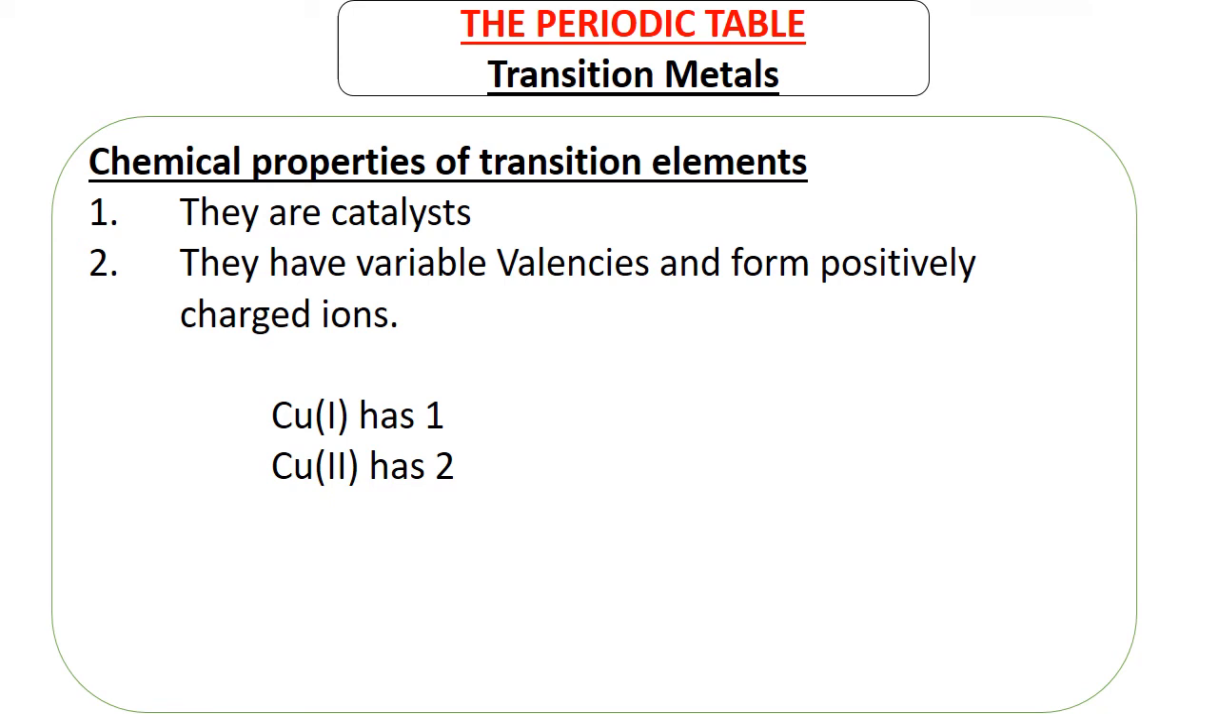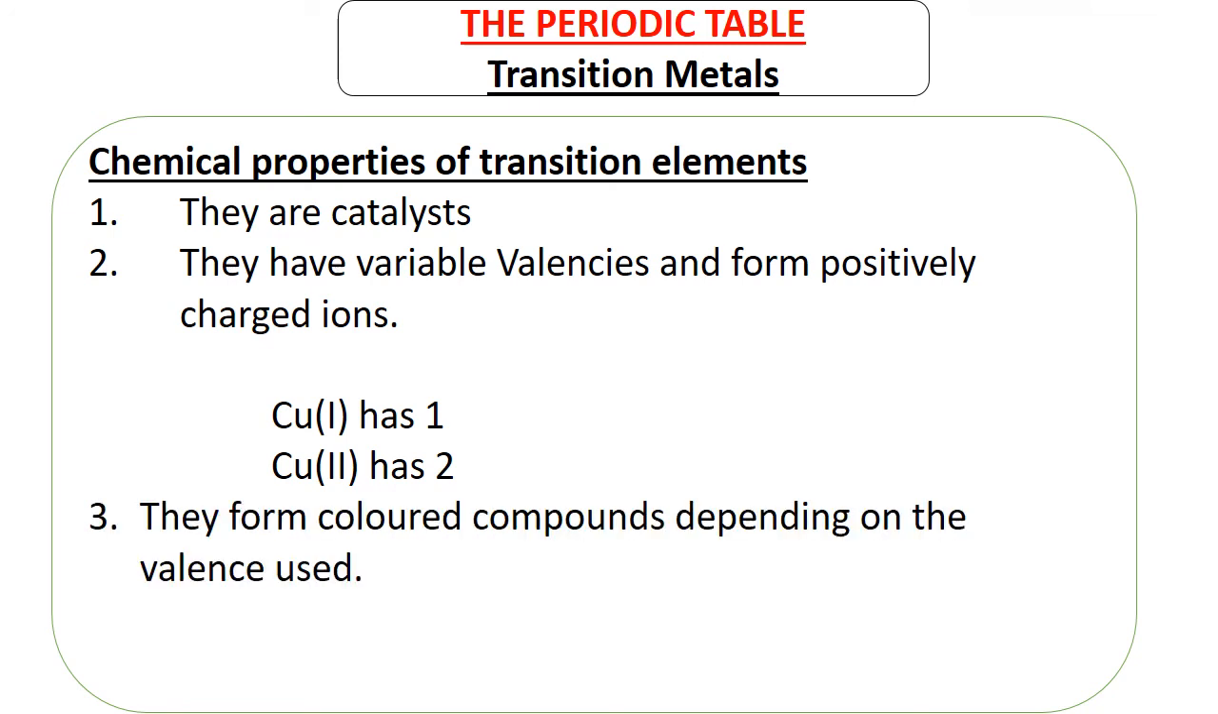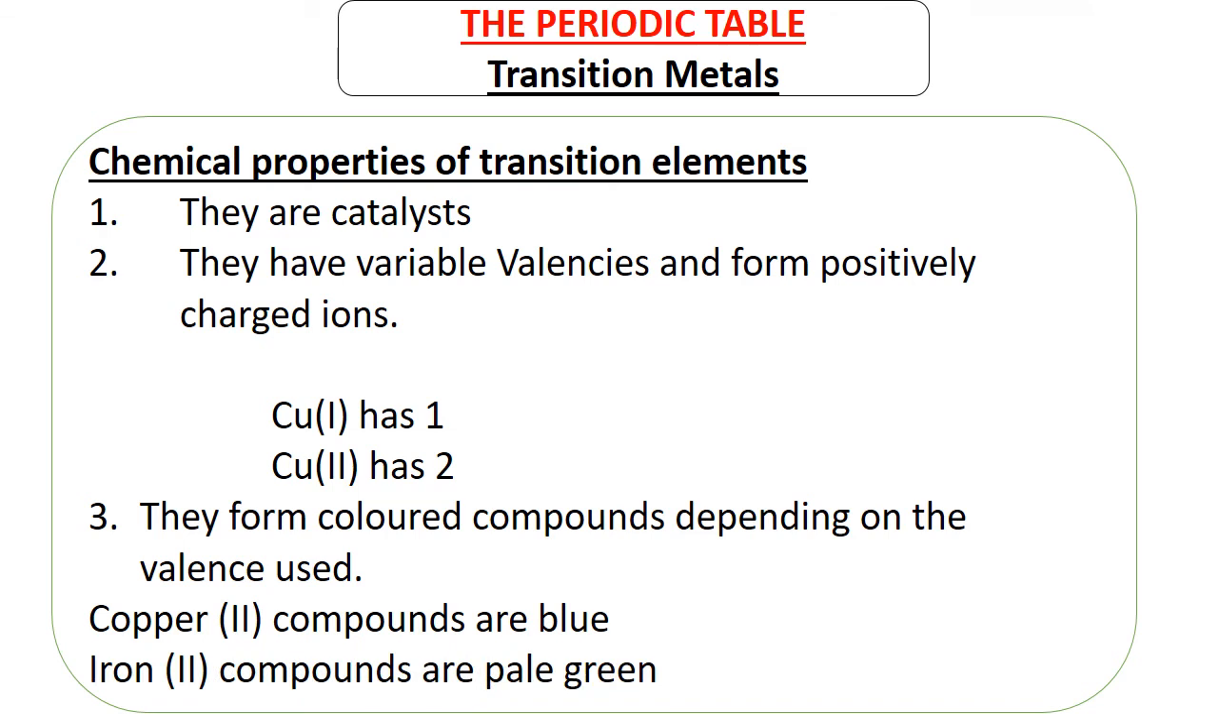Copper is a transition metal, silver is a transition metal, iron is a transition metal. So they have variable valences. They change, the valences keep on changing. They form colored compounds depending on the valence used. So copper 1, if it is involved in a reaction, what's going to be formed is going to have a certain color, and copper 2 also, if it is involved in a reaction, the color is going to be different. For example, copper 2 compounds are blue, iron 2 compounds are pale green, just like that.